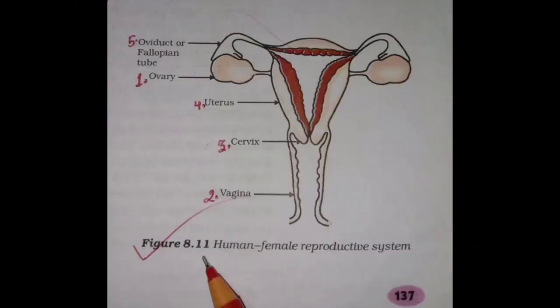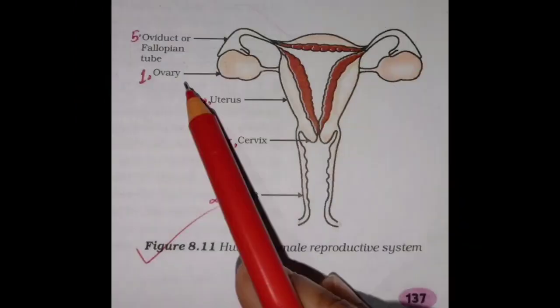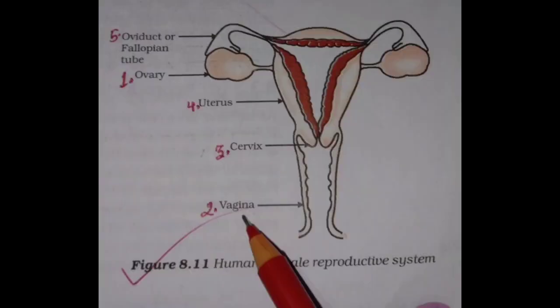In the next we will see the human female reproductive system. First we will see the ovary. Why ovary? Because ovaries are the primary female sex organ that produces the female gamete, that is the ovum. Ovaries are also in pair like the testes, so they are also two in number. Now let me tell you about the second structure, that is the vagina. The vagina is the female copulatory organ, and it is stretchable and provides passage for the menstrual flow, sperm reception for fertilization, and the baby at the time of childbirth. The vagina is also called the birth canal.